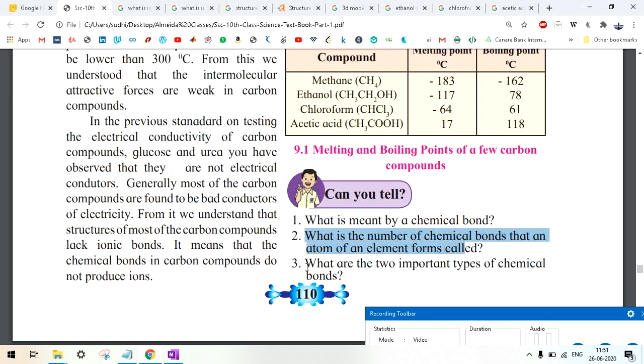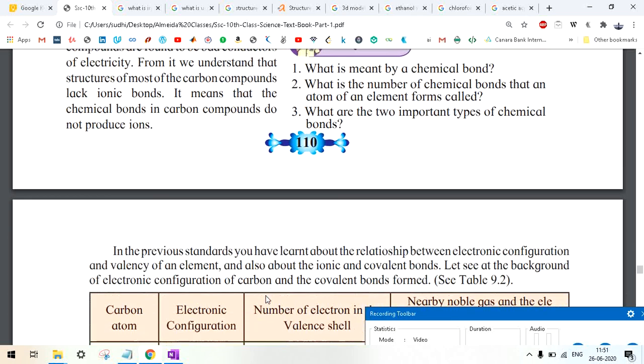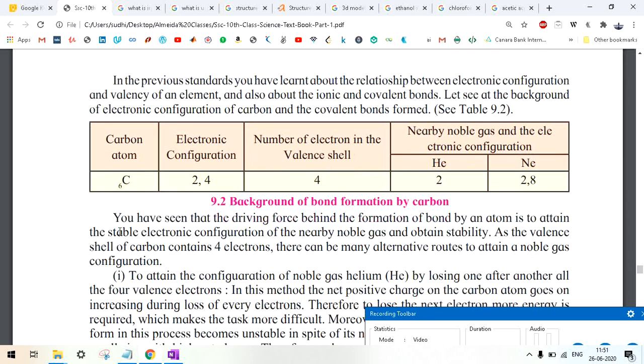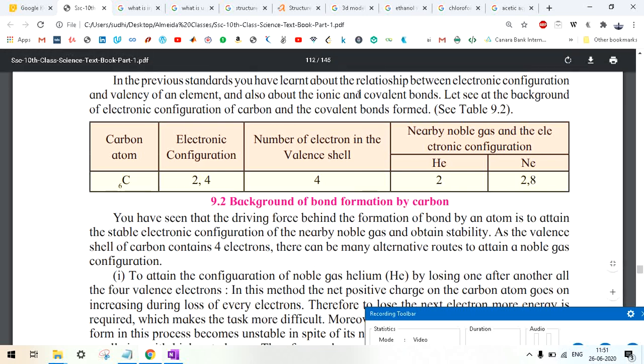What are the two types of chemical bonds? The answer of this question is covalent bond and ionic bond. I have explained about the ionic bond and I have not explained about the covalent bond. Don't worry, I will explain it later. Let's read what is coming first. In the previous standard, I don't know why it is going back to previous standard.